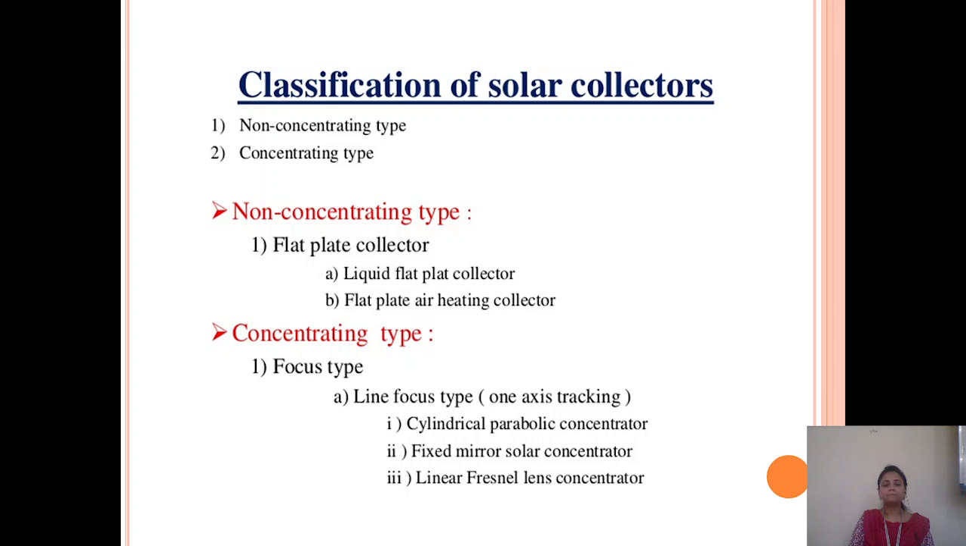Another one is the concentrating type. Concentrating type is your focus type. The focus type is divided into four parts. Line focus type, one axis tracking. Number one is the cylindrical parabolic concentrator. Number two is the fixed mirror solar concentrator. Number three is the linear Fresnel lens concentrator.